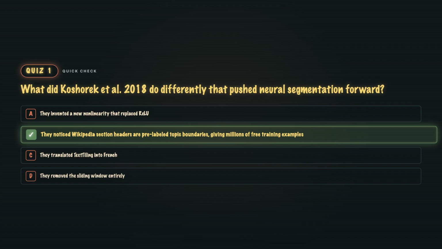B. Wikipedia gave the community a huge, free, human-labeled segmentation corpus. Every "is this the last sentence of a section" becomes a supervised binary classification. Train a BiLSTM, later a transformer, state-of-the-art overnight.